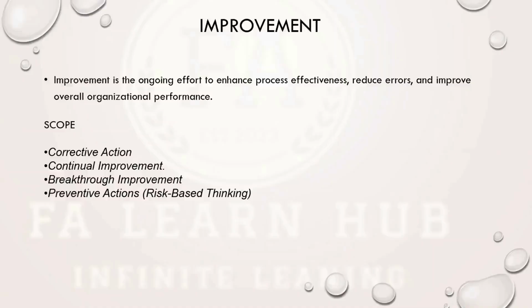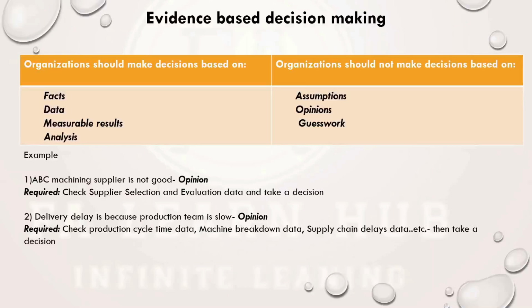The next thing is evidence-based decision making. AS or ISO is promoting evidence-based decision making. So what does it mean? The organization should make decisions based on facts, data, measurable results, or analysis. Organizations should not make decisions based on assumptions, opinions, or guesswork.